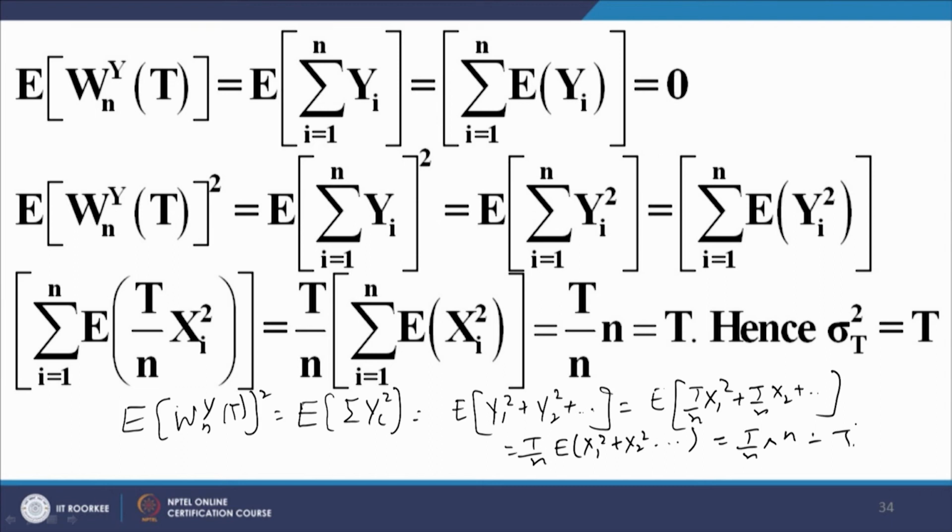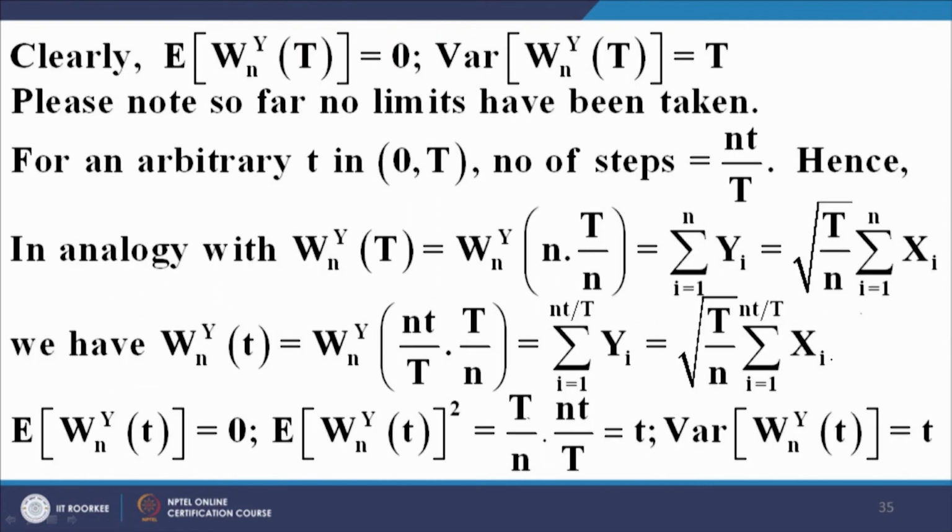And therefore, the variance of the process, this is of fundamental importance, the variance of the process is equal to the time length of evolution of the process. I repeat, the variance of the process is equal to the time length of the evolution of this process. So, this is what we have here in the first line on the slide. Please note, so far no limits have been taken. So far, please note this point. For an arbitrary time t between 0 and capital T.